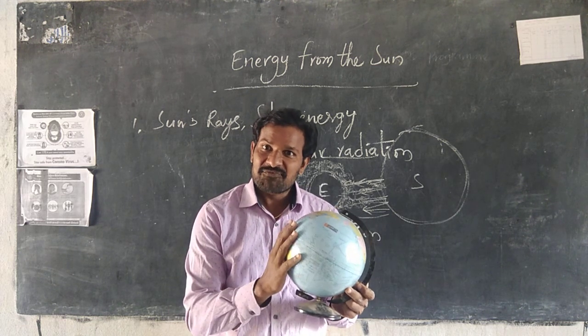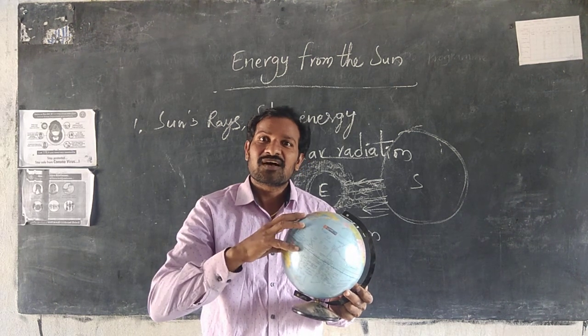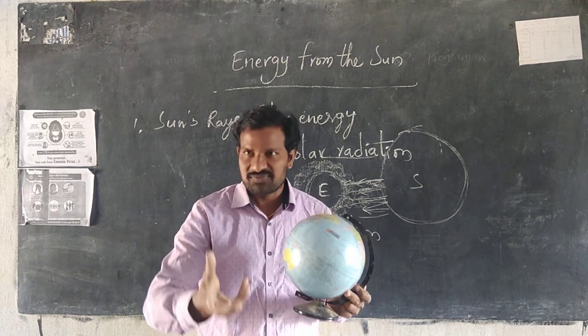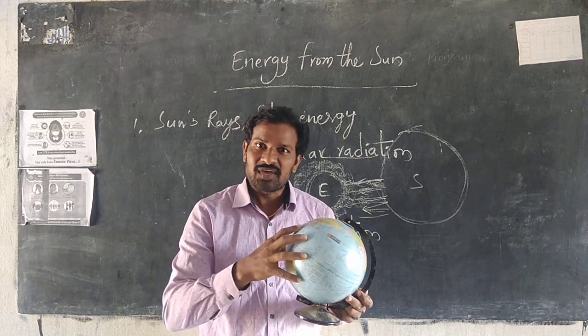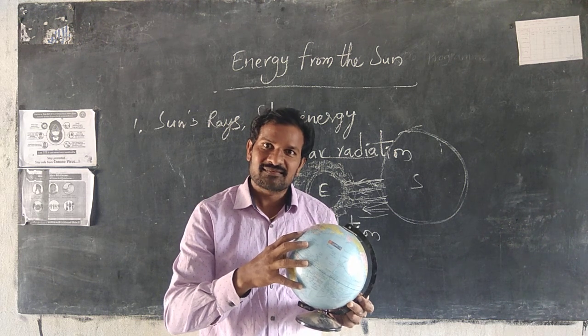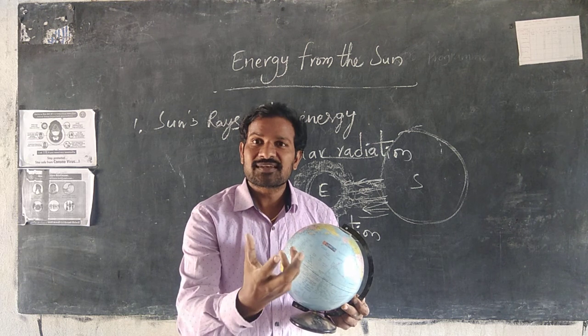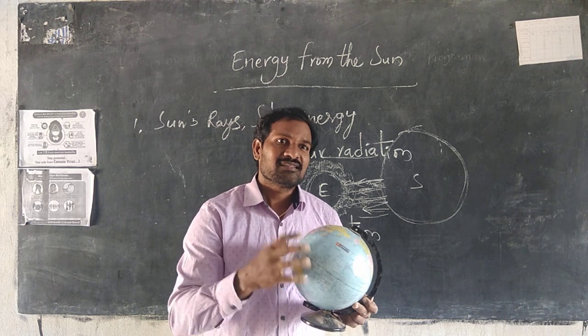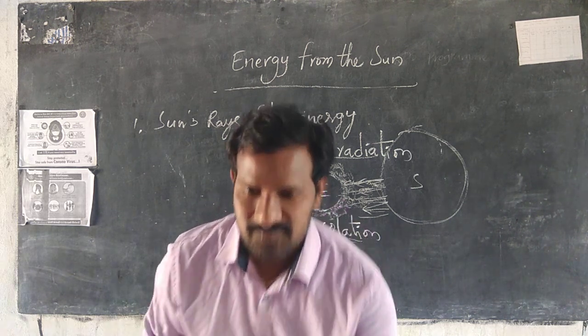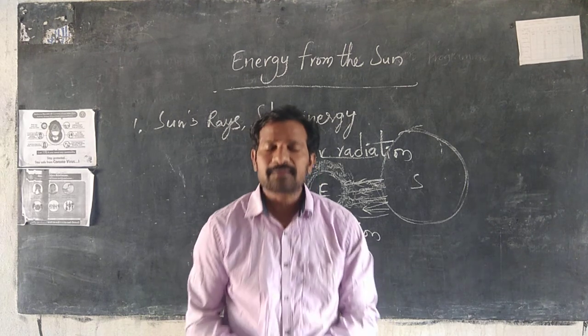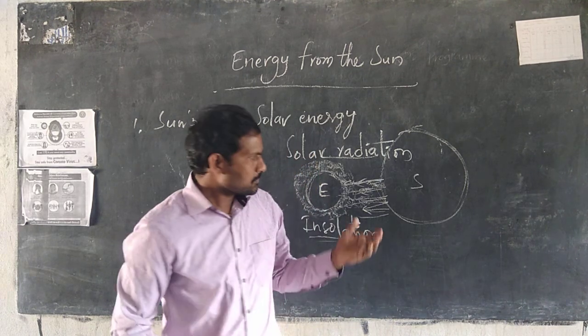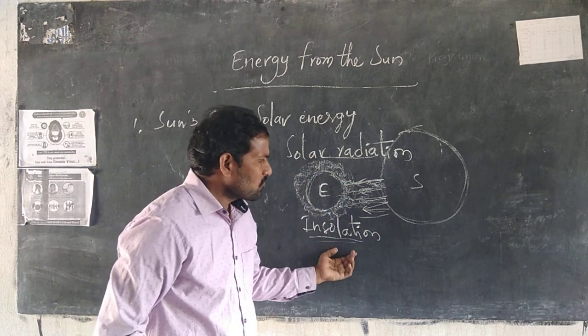When it reflects the energy, it cools off. In the night time we are reflecting that heat and light, and that is known as earth radiation.